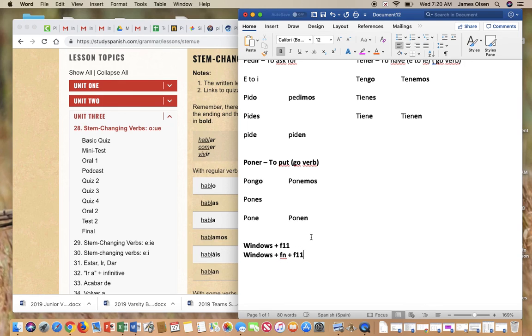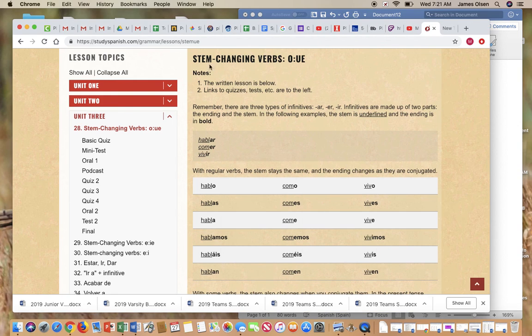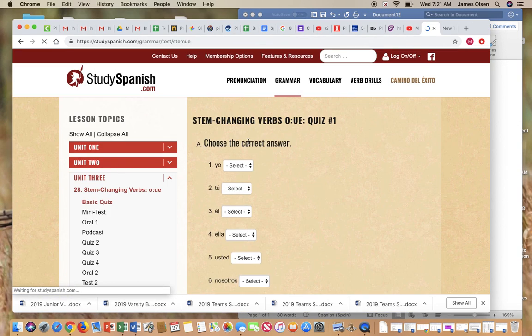And then attach them. Also, please make sure, not everybody's doing this, when you send me Study Spanish, please make sure that you screenshot the whole screen so I can see what lesson you did. If you are using like a snippet tool or something, sometimes you don't get enough of it and I can't see that you did the right lesson. So I can't give you credit for it. So make sure it includes the name of the lesson, then changing verbs quiz, for example, O to UE. Okay? All right, feel free to listen to this as many times as you need.